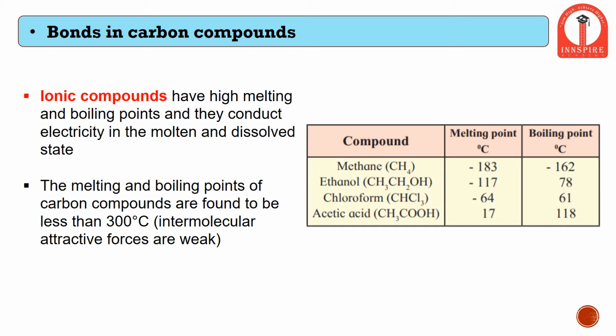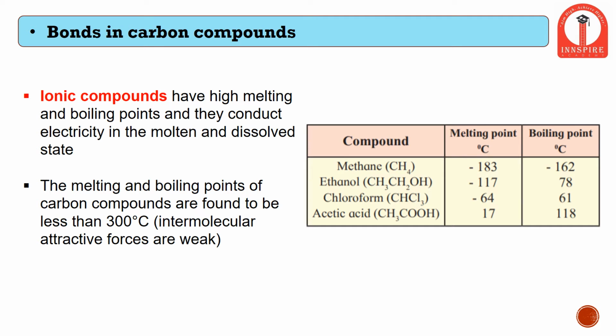Similarly, even ionic compounds have different melting and boiling points which are higher than any other compounds. It is because it requires energy to break the ionic bonds between these compounds. Therefore, ionic compounds have high melting point and high boiling point. And as we know, for electricity to flow, it requires certain ions or electrons to carry the charge. So even ionic compounds are capable of carrying electricity when they are in molten or dissolved state.